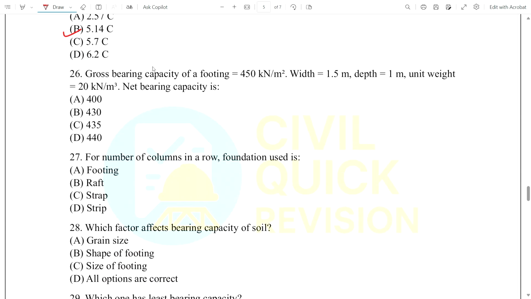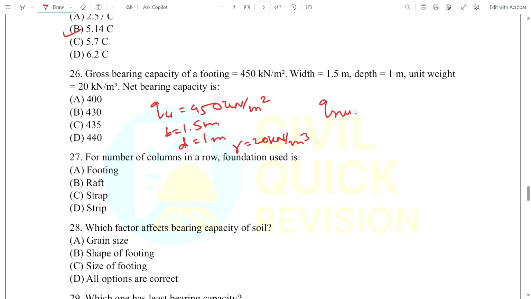Gross bearing capacity of a footing is given as 450 kilonewton per meter square. Width is 1.5 meter, depth is 1 meter, and unit weight is 20 kilonewton per meter cube. Okay, now what is the net bearing capacity? Net bearing capacity is equal to gross bearing minus unit weight into depth. So gross bearing 450 minus unit weight 20 into depth 1. 450 minus 20 is equal to 430. Okay, option B is the correct answer.